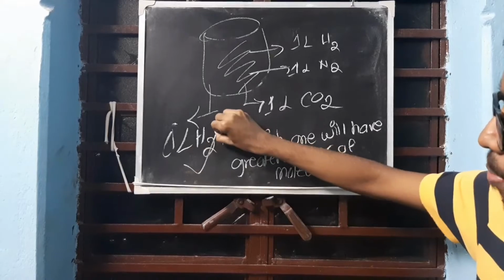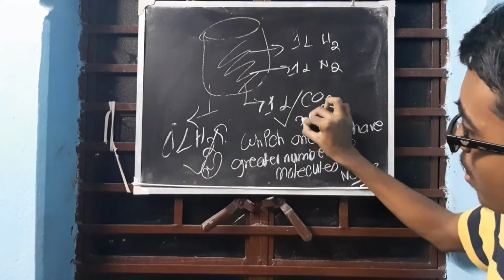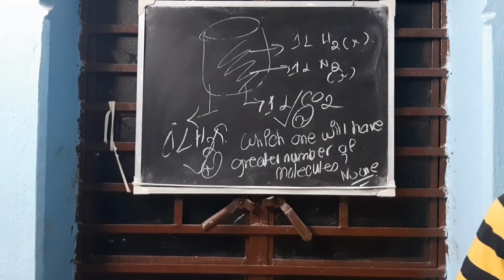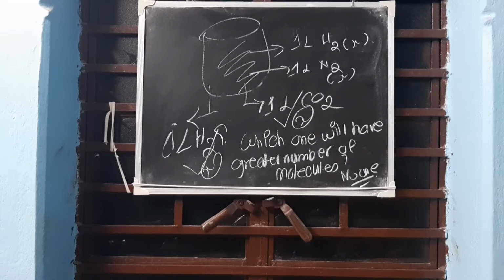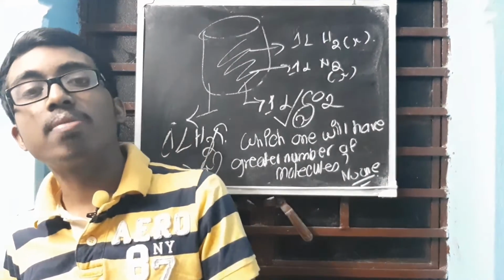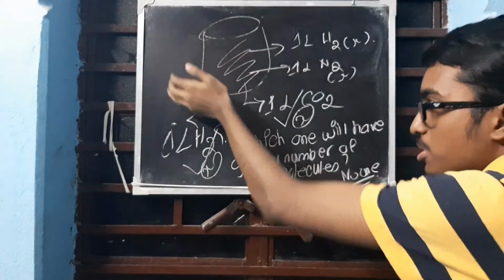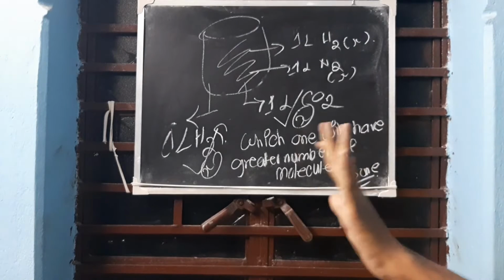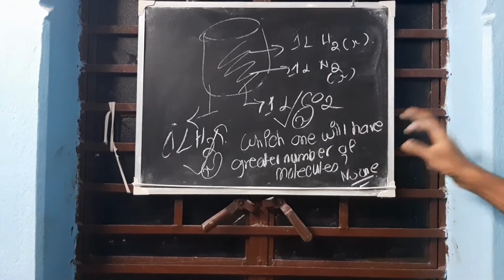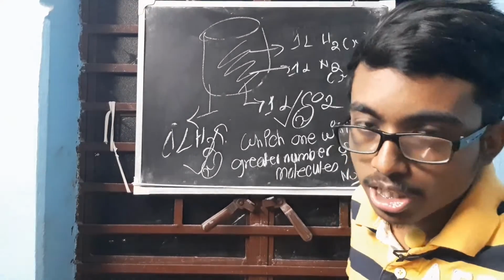This one will have some number of molecules. This one also, suppose let us take, this will have X number. This will also have X number, X number, X number. According to Avogadro hypothesis, under similar condition of temperature and pressure, equal volumes of all gases will have the same number of molecules. Clear? Since all are in the same container, they will be subjected to the same pressure and temperature. So the number of molecules will also remain same for all. Clear? Understood the question and the answer?